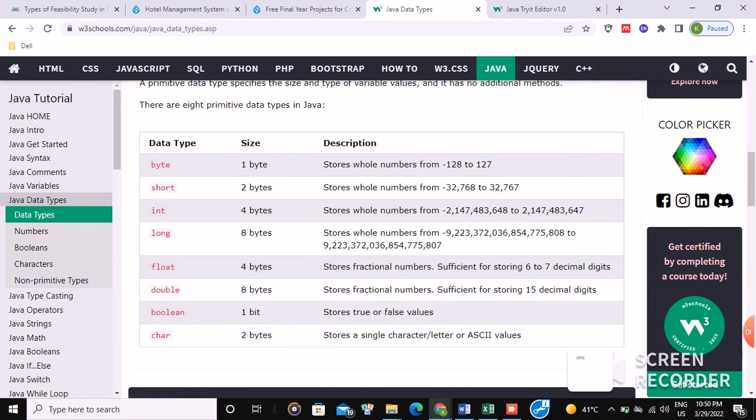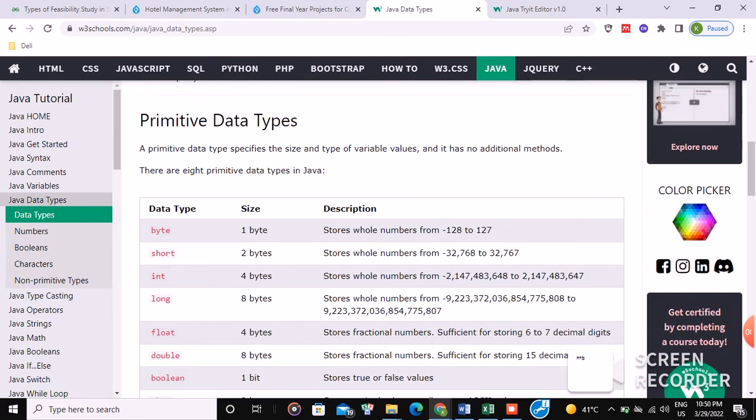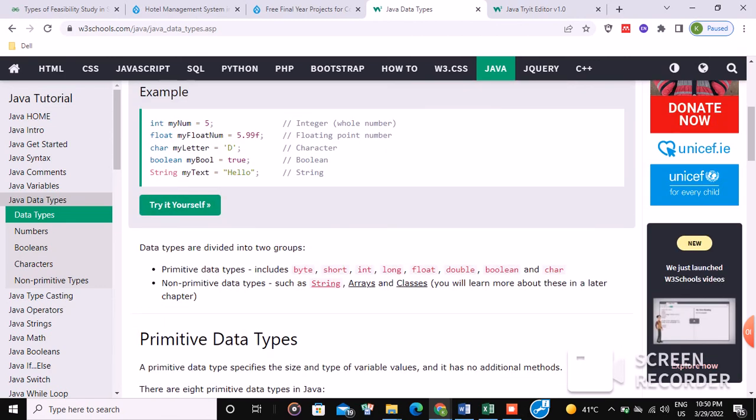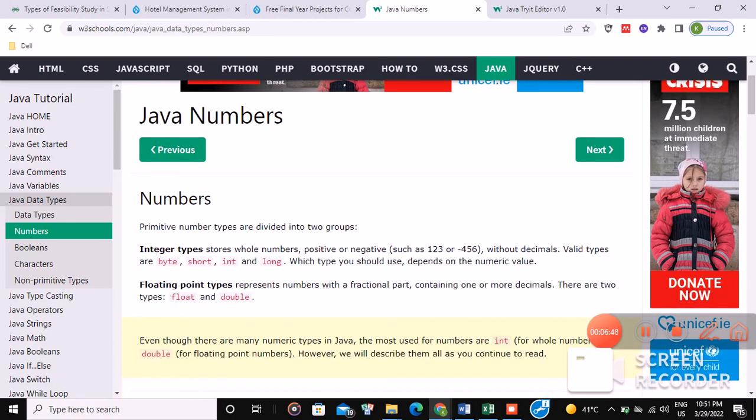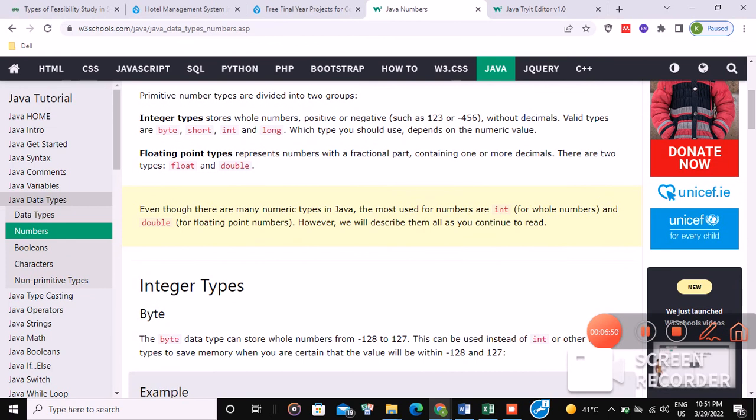Int contains 4 bytes, long data type contains 8 bytes, float contains 4 bytes as well, like int. Boolean contains 1 byte and character contains 2 bytes. These data types are divided into two types, primitive data types and non-primitive data types, which are further defined. Java numbers: primitive number types are divided into two groups, integer types and floating types.